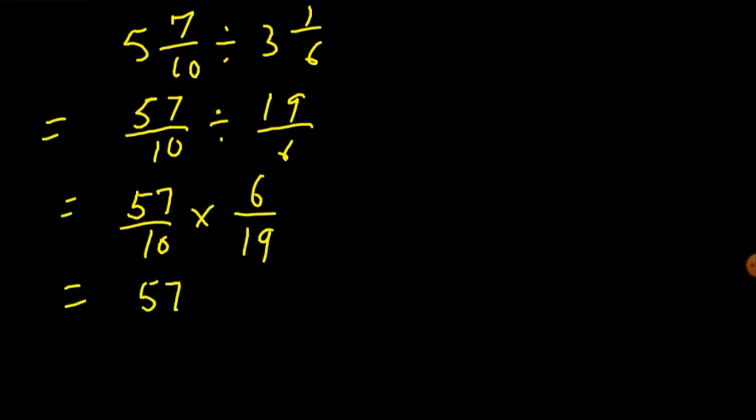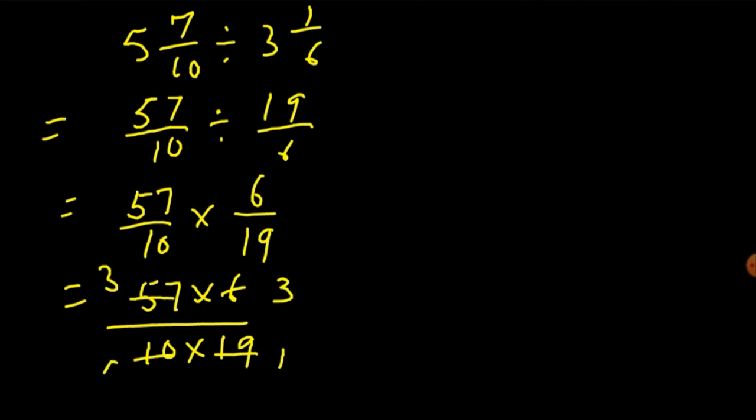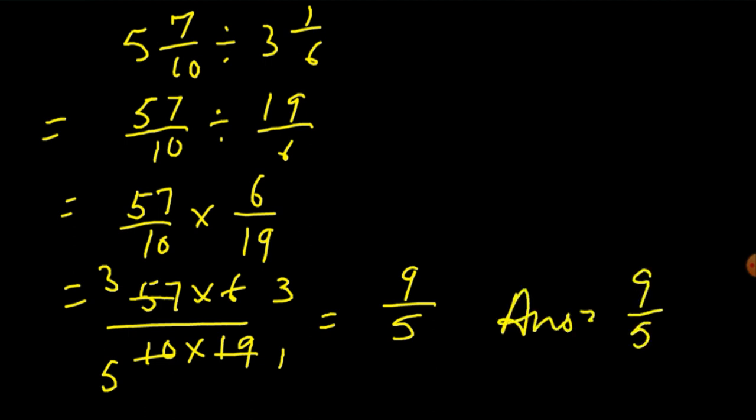Here 57 multiplied by 6 upon 10 multiplied by 19. 19 ones are 19, 19 threes are 57, 6 and 10 both are divisible, 2 is stable, 2 threes are 6, 2 fives are 10. So the answer is 9 by 5. So I hope all the concepts are clear. You are able to do your exercise.